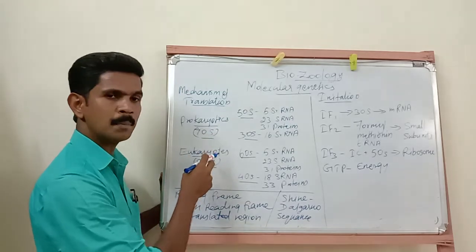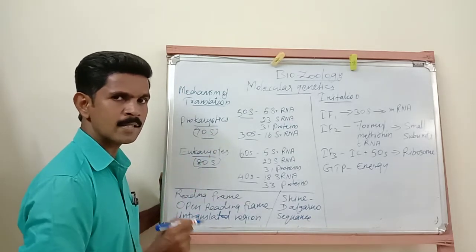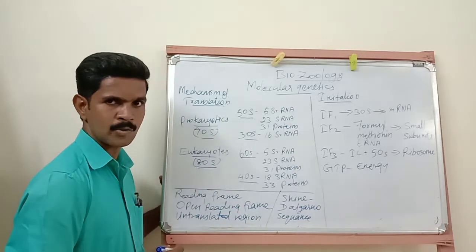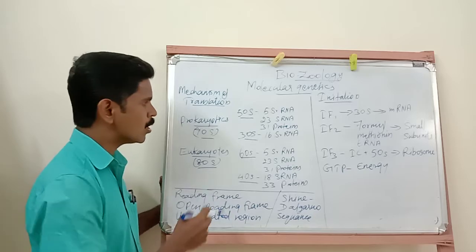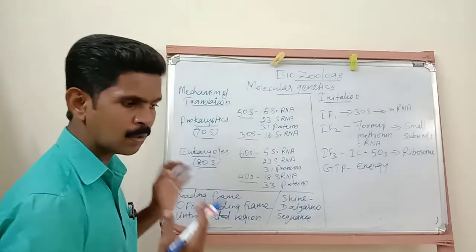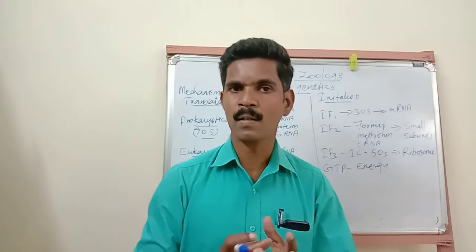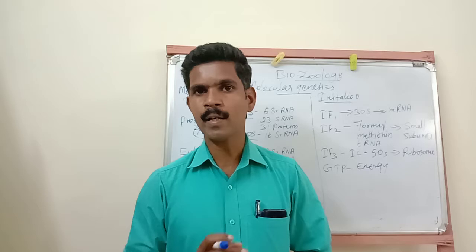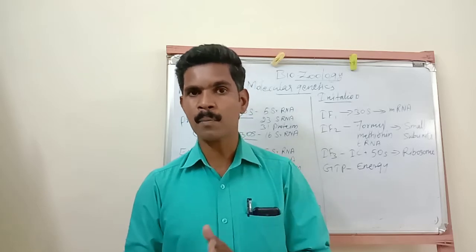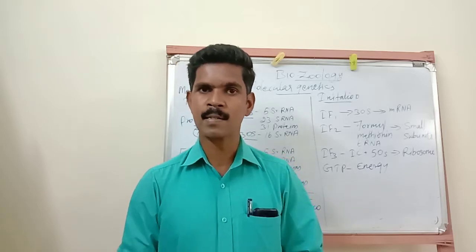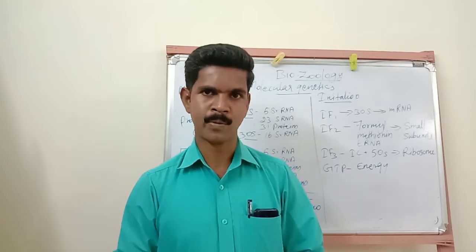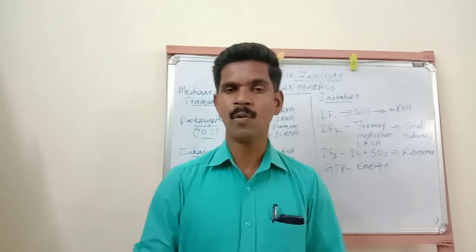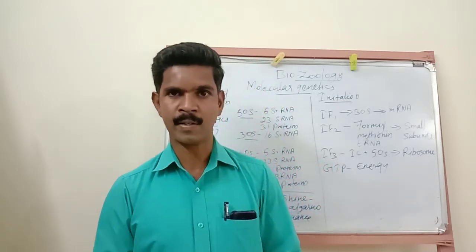Now we have completed the larger and smaller subunits of both the prokaryote ribosome and the eukaryote ribosome. Hope you understood. These subunits, both larger and smaller, together have to encounter an mRNA molecule. Then only the mRNA molecule can be involved in the translation process to synthesize protein. Understand? Now we are going to study 4 important 2 mark questions. Listen very carefully.